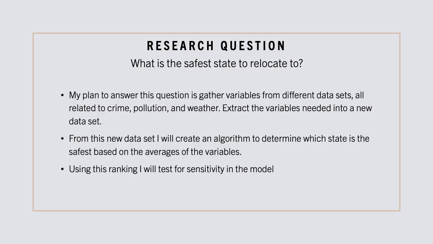My plan to answer this question is to gather variables from different datasets, all related to crime, pollution, and weather. Extract the variables needed into a new dataset. From this new dataset, I will create an algorithm to determine which state is the safest based on the averages of the variables. Using this ranking, I will test for sensitivity in the model.